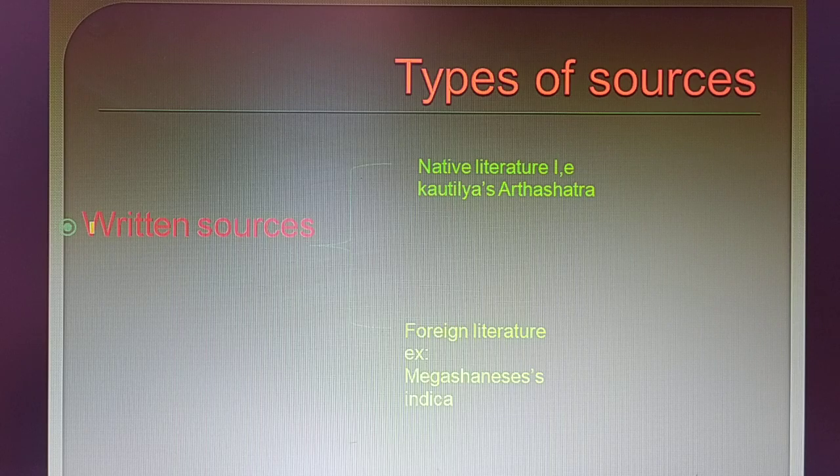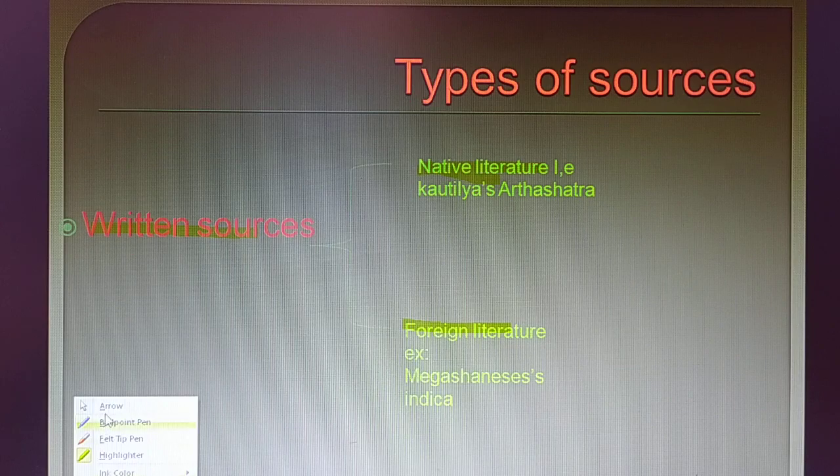Written sources are nothing but the books which were written by persons living in the past. The written sources can be divided into two parts: native literature and foreign literature. I have given one example here. In course of time we will be discussing the literary sources thoroughly, but now let us understand it very simply.